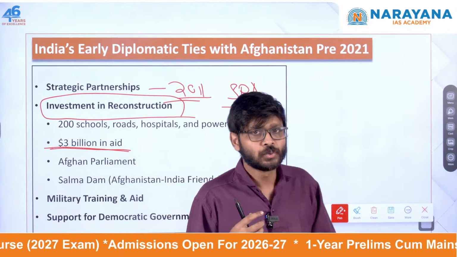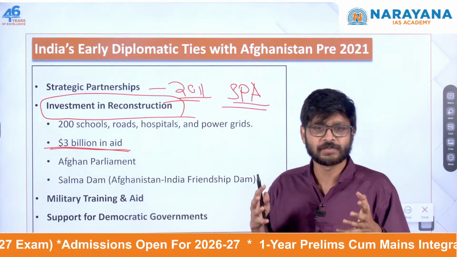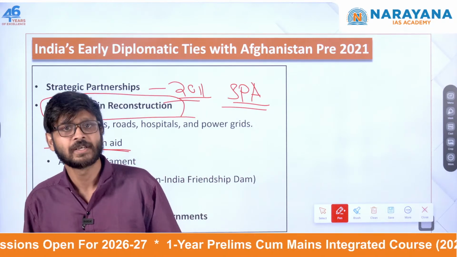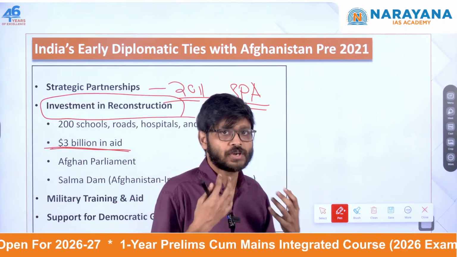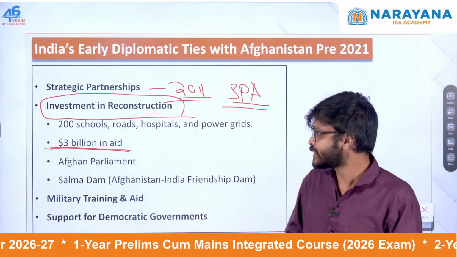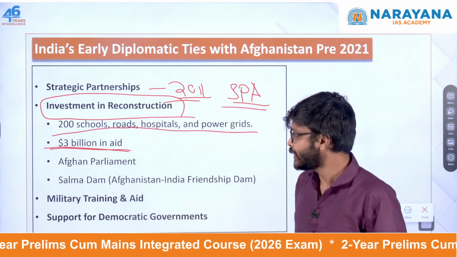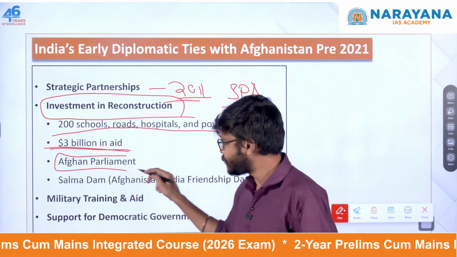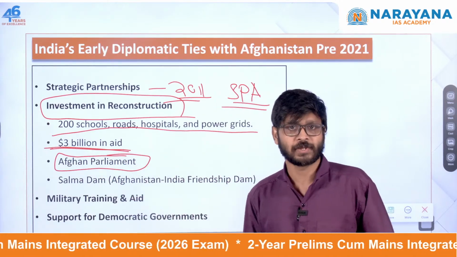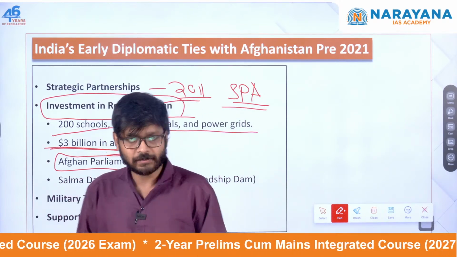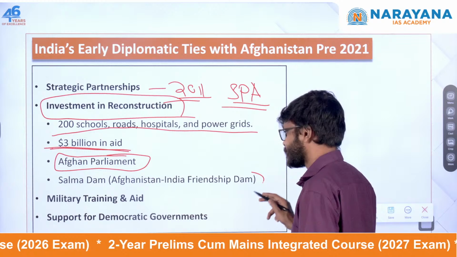has built schools. This is one of India's major strategies, which it uses in war-torn countries. We'll be building schools, roads, hospitals, and power grids. So all these things were constructed. Another one, India was even part of building the Afghanistan parliament. Another major infrastructure project is the Salma Dam.